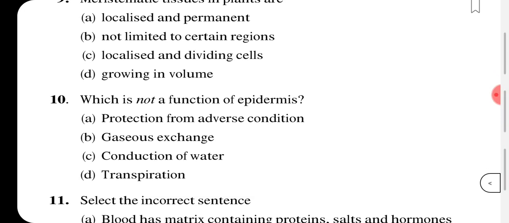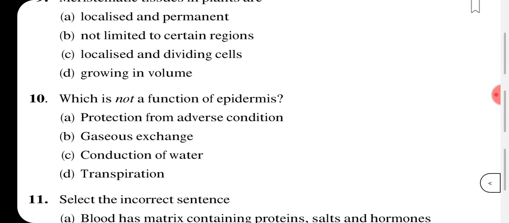Protection from adverse conditions. Yes, it is a function of epidermis. As you see in case of plants, they have epidermal tissue with the stomata, which allow the gaseous exchange also, right?